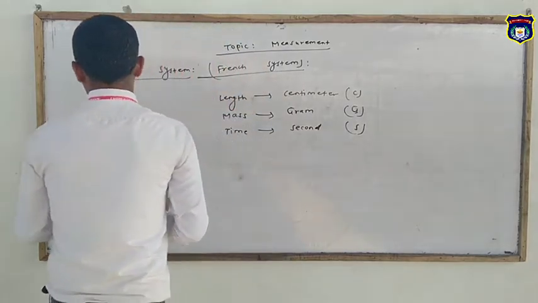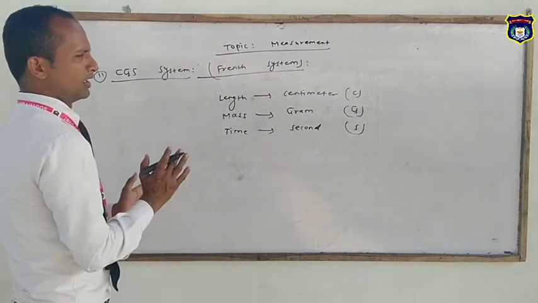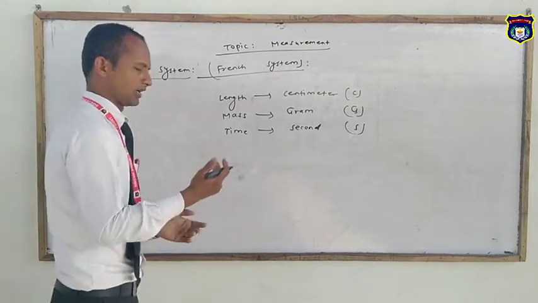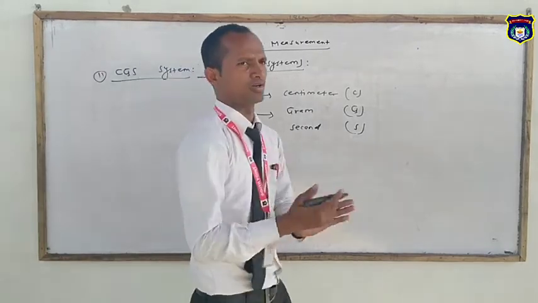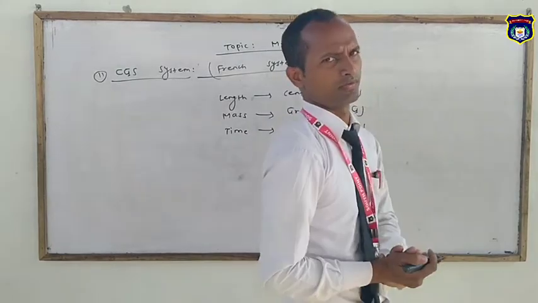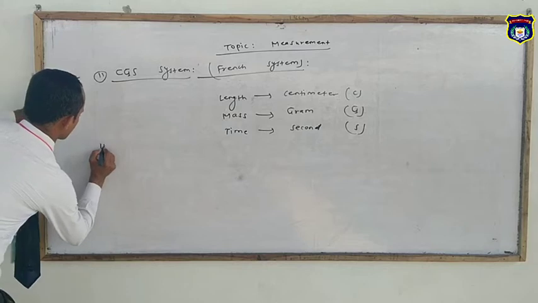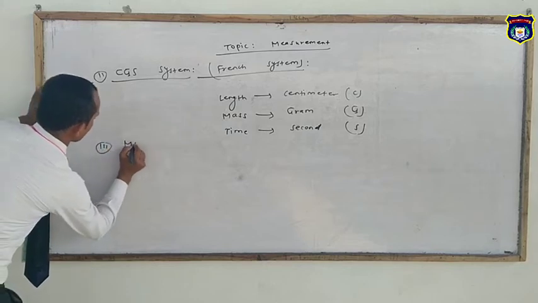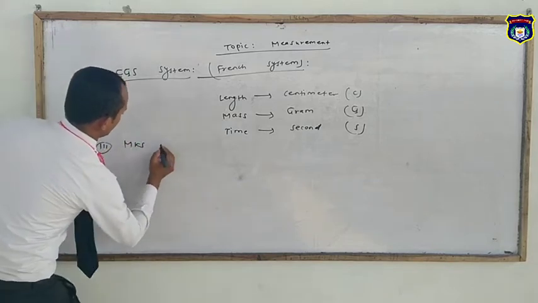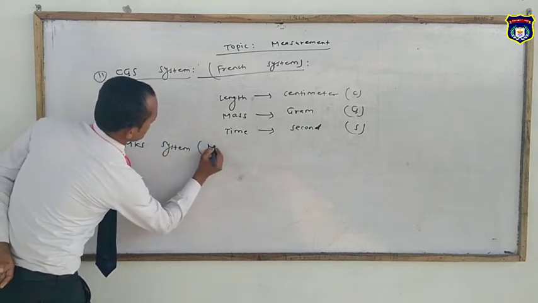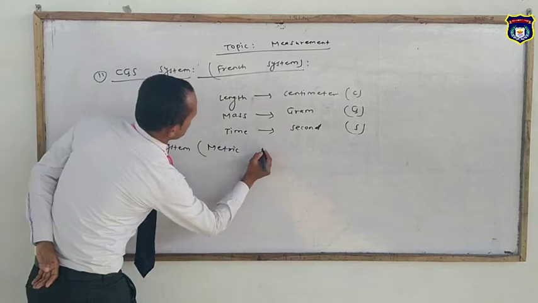Better than the FPS and CGS systems, the next one is the MKS system, which is used nowadays all over the world. The MKS system is also called the metric system.